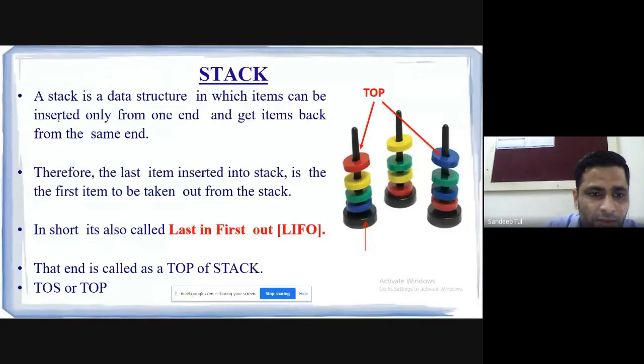That's why we can say the items can be inserted only from one end, and the items that we can remove from the same end. So the top, this end, can be used to insert or remove the elements. Therefore, the last item inserted into the stack is the first item to be taken out from the stack. As in the case, the last element was a red disk, as it was inserted at the last, so this becomes the first element to be removed from the stack. And because of this property, we can say that stack is a last in first out data structure.